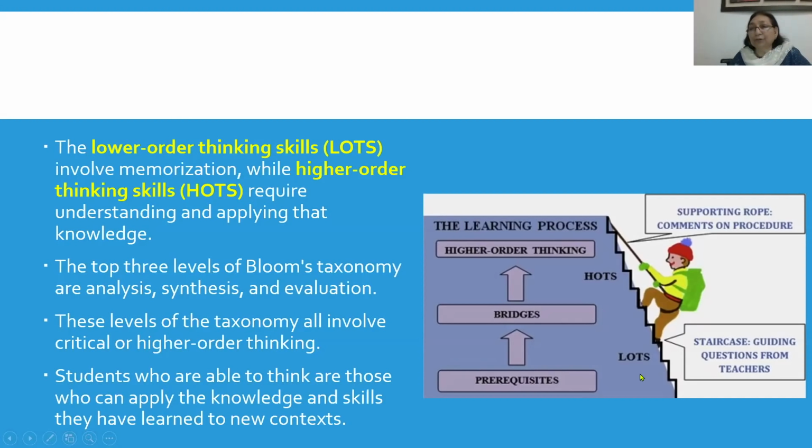but when the student comes into the college, they are actually at the lower order of thinking skills, that is, just by memory and by understanding somewhat, the students have been able to clear their exams. But they need to understand that when they come into higher education, they will need to develop higher order thinking skills in order to do well as far as higher education is concerned. And our role as teachers is to bring them from LOTS to HOTS.